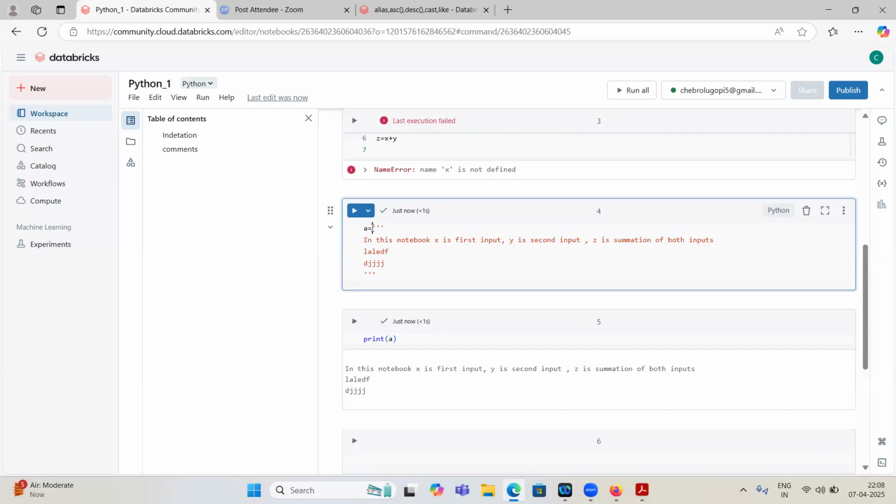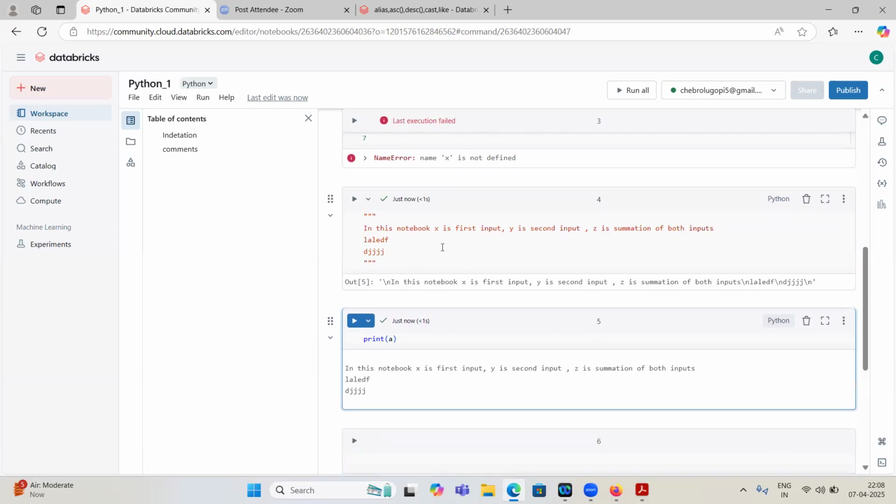So inside these three quotes, you can use single quotes or double quotes, three double quotes here and three double quotes here. It will be a comment only. If you have some description of this notebook that you want to describe, then everything has to be surrounded by three single quotes or three double quotes. It will be a docstring only. Docstring, it is a comment only.